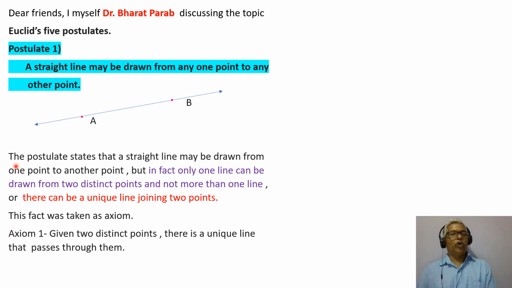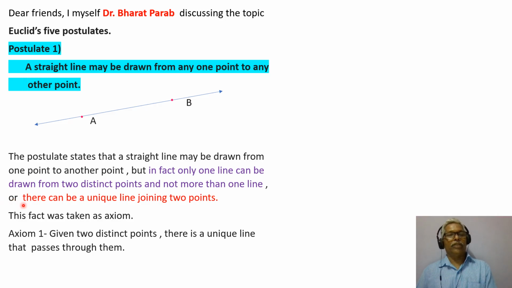The postulate states that a straight line may be drawn from one point to another point, but in fact, only one line can be drawn from two distinct points, and not more than one line. Got it? There are two distinct points, and only one line can be drawn, not more than one line, joining these 2 points.